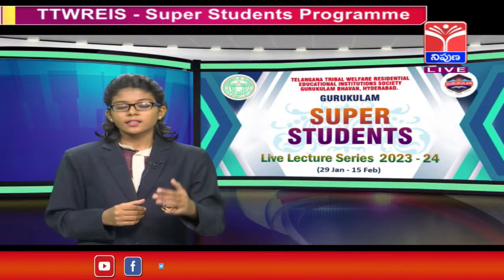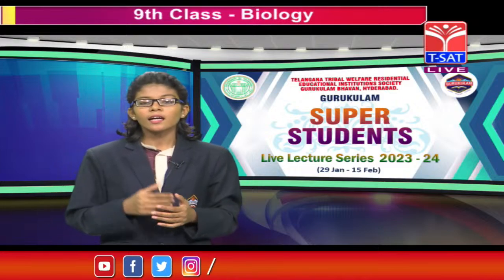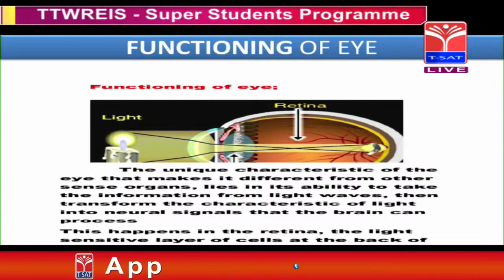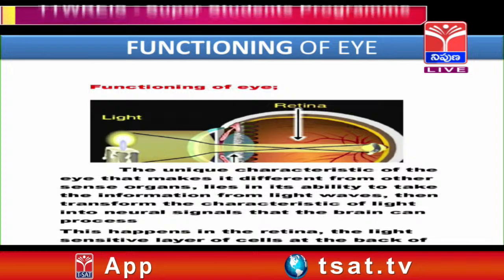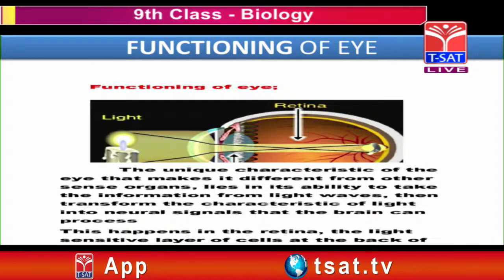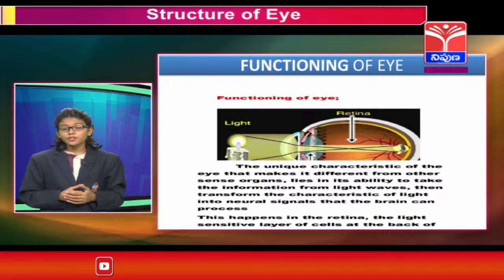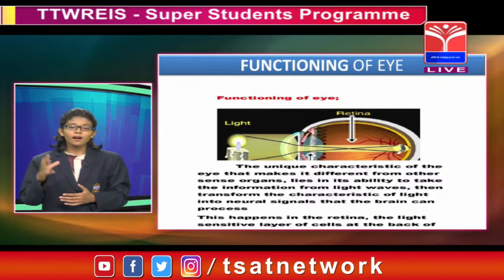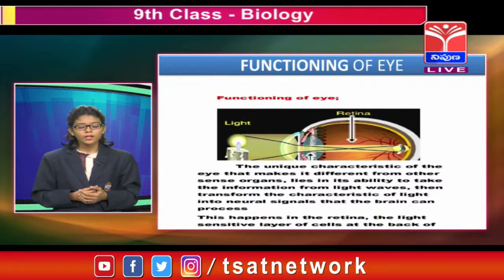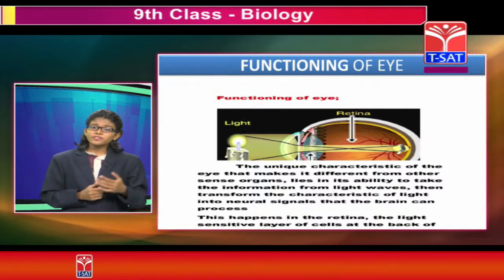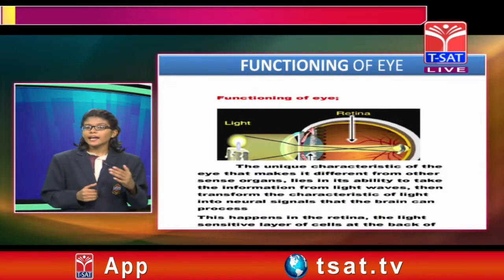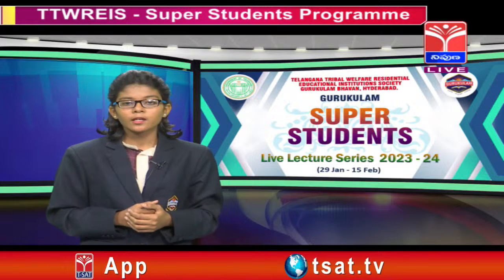So this process happens in the retina, the light sensitive layer of cells at the back of the eye that acts much like the light sensitive chip in a digital camera. So here our eye is being compared with the light sensitive chip in the digital camera. Do you know some types of cells are also present in our eye? Let me tell you the cells and tissues in our eye.